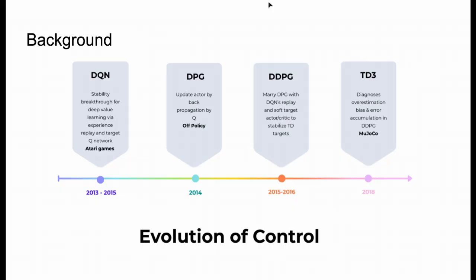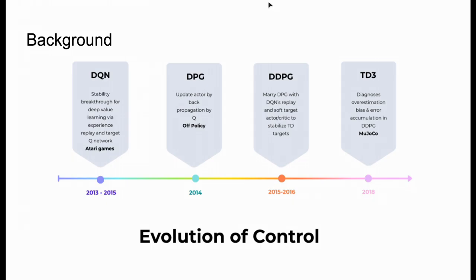Then we have DPG. Deterministic policy gradients say don't search over actions, learn a deterministic actor, and update it by backpropagating through the critic. Crucially, you can do this off policy, reusing data collected by a different behavior policy, great for data efficiency. Early neural variants, though, were brittle or relied on batch learning, which doesn't scale to large networks or online updates. That sets the stage for the next step.